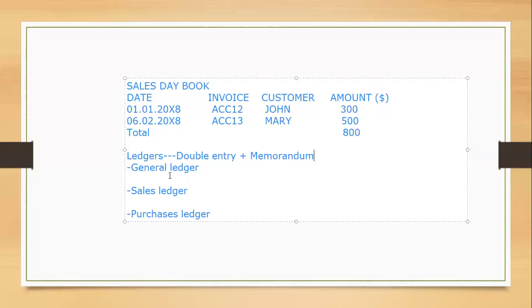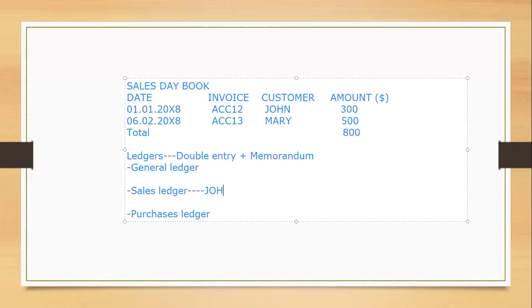So, if you have a general ledger here, and here you have the sales ledger, and here you have the purchases ledger. For example, this is a general ledger. You just take the total amount. Total amount is 800. This is the sales ledger. The sales ledger will incorporate several accounts.